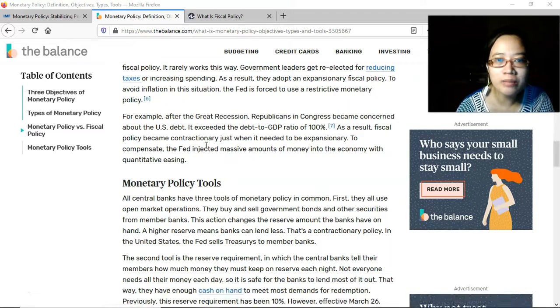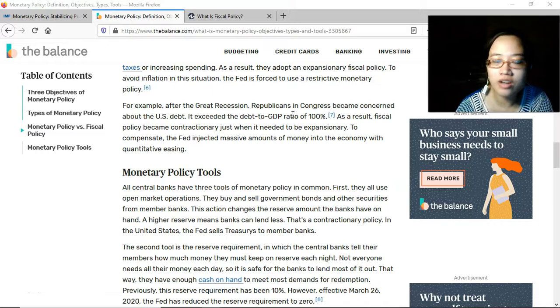Okay. For example, after the Great Recession, Republicans in Congress became concerned about the U.S. debt. It exceeded the debt-to-GDP ratio of 100%. As a result, fiscal policy became contractionary just when it needed to be expansionary. Okay, so to compensate, the Fed injected massive amounts of money into the economy with quantitative easing.